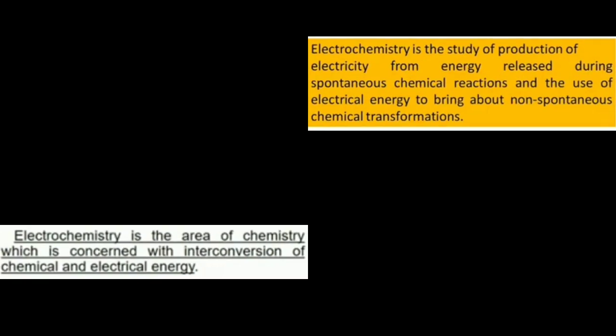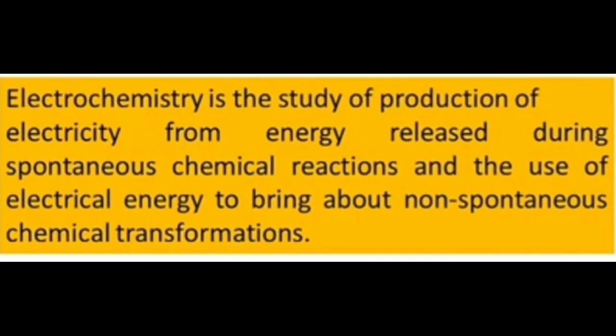That is, it is the study of production of electricity from energy released during spontaneous chemical reactions and the use of electrical energy to bring about non-spontaneous chemical transformations.